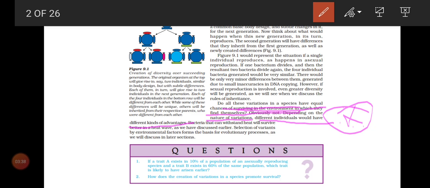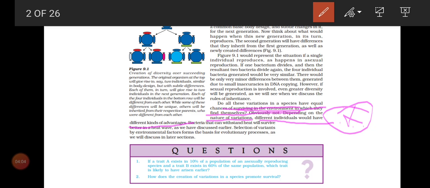Here they have given one example, bacterium. Imagine a bacterium as a microscopic organism. Even variations would occur in bacteria, even viruses and all other creatures. If the bacterium undergoes mutation, sudden changes lead to changes in their characters.